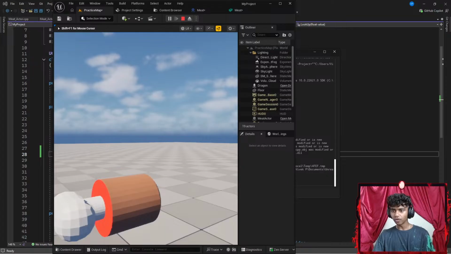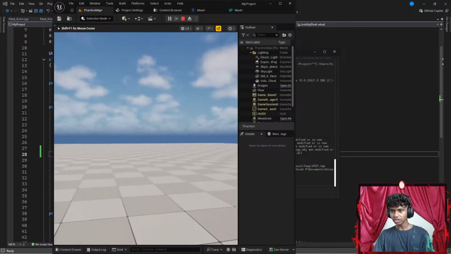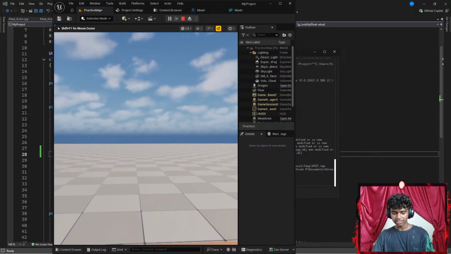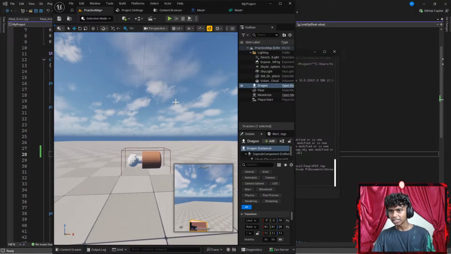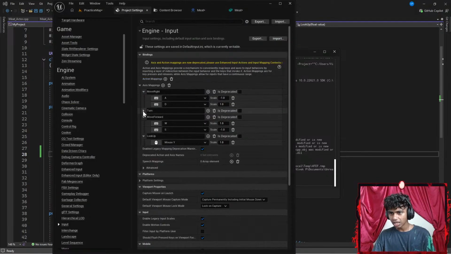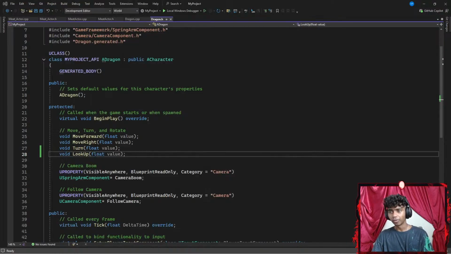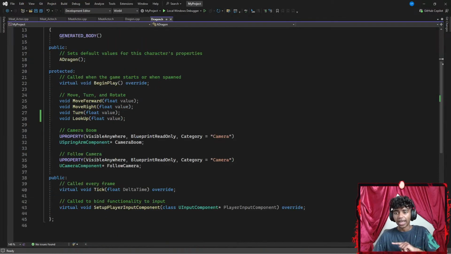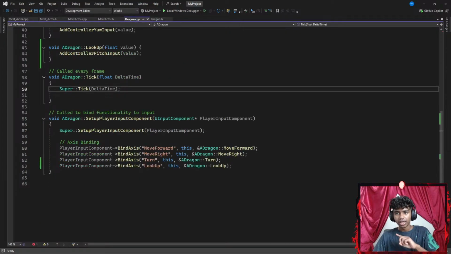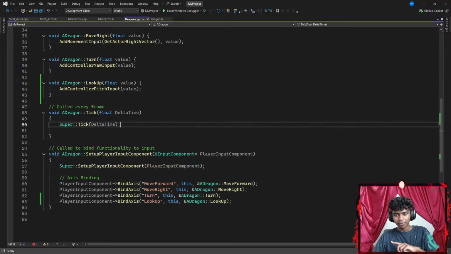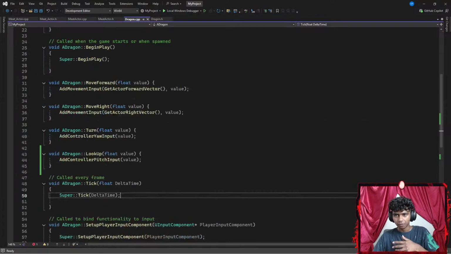Okay, wait, I cannot move up and down, but I can walk. I can turn left and right. Why can I not look up and down? Is there a block that I missed up here or something? So in my input settings, I have turn as mouse's x-axis and lookup as mouse's y-axis. In my C++ code here, I have a method for looking up that requires a floating point parameter of value. And then in my C++, I made sure to bind my lookup with my lookup method. Add controller pitch input. I'm pretty sure it's pitch input.